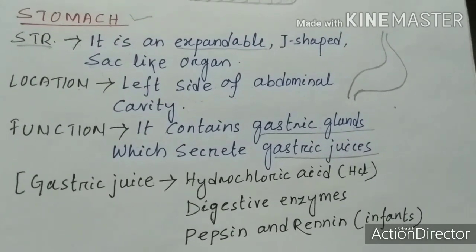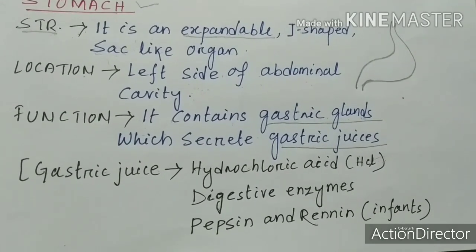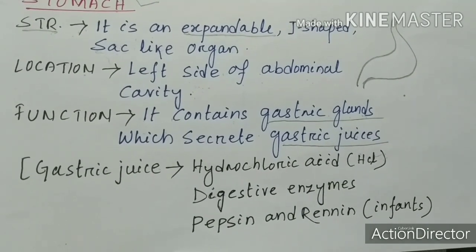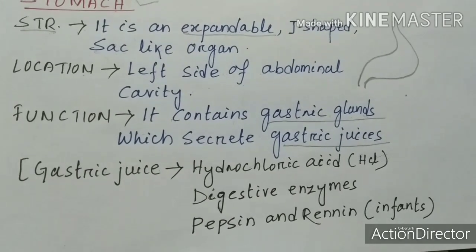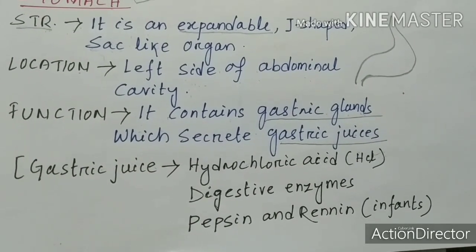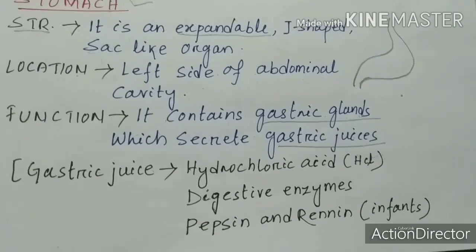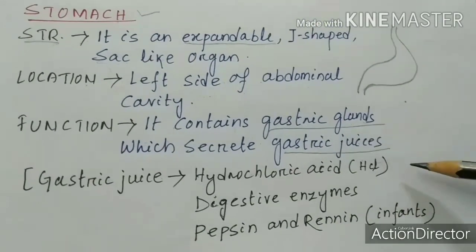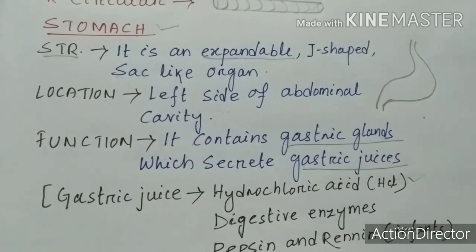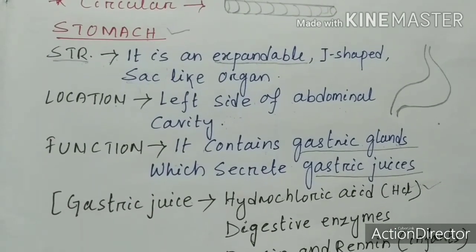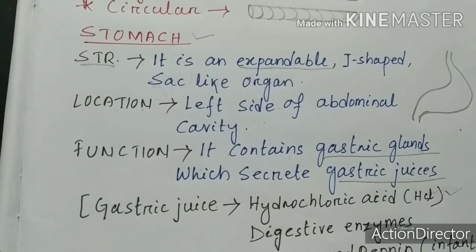You might have heard about acidic problems, which some of our parents may have. So what is acidity? An increase in the rate of hydrochloric acid. When we do not take food for some time, on an empty stomach, the release of HCl may make our stomach acidic. That's why we should take water at regular intervals, so that our stomach does not become acidic.